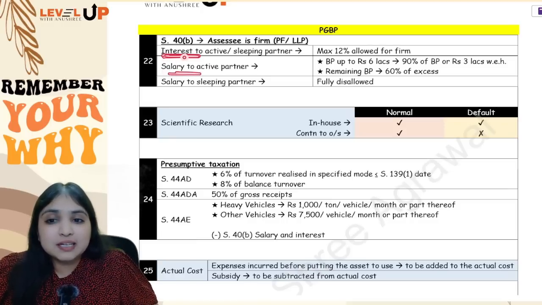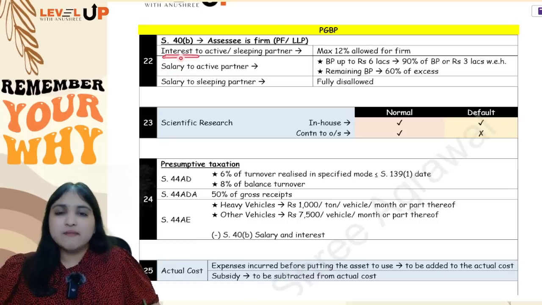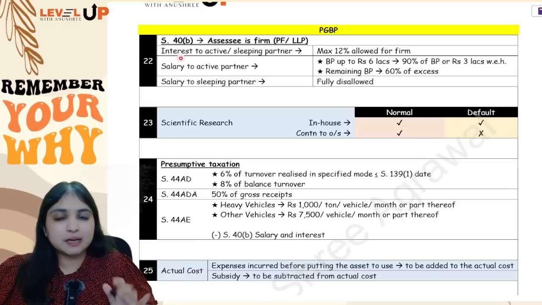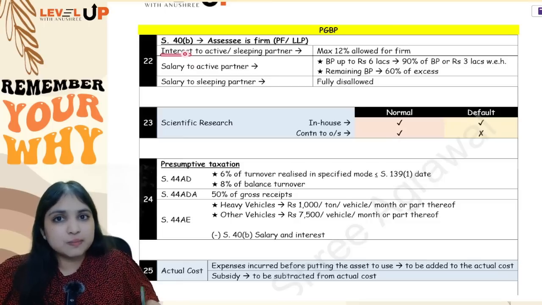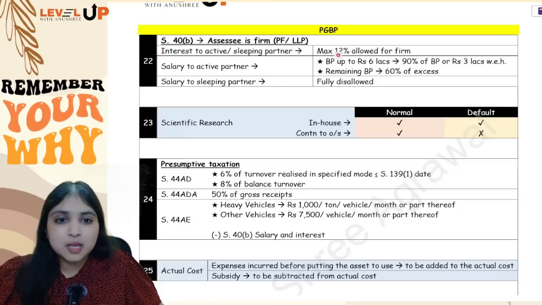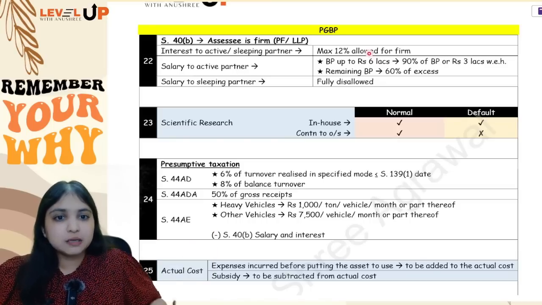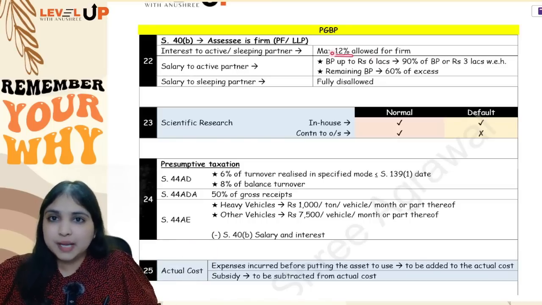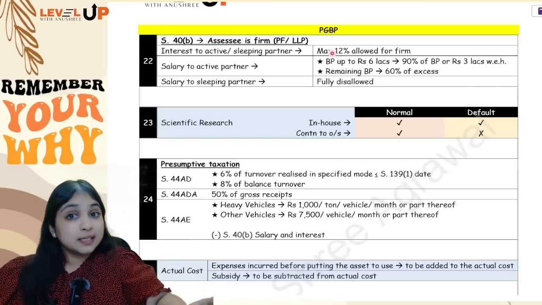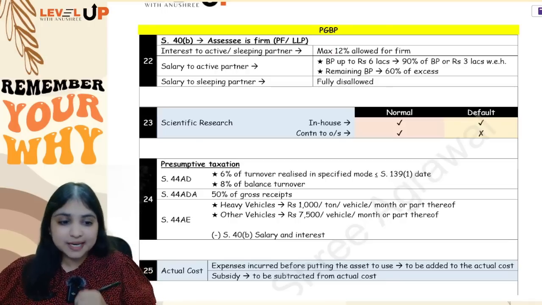Okay, now interest that the firm is paying to a partner, whether the partner is an active partner or sleeping partner, doesn't matter. Any interest which the firm is paying to a partner, maximum 12% will be allowed for the firm. Whatever is allowed for the firm will be taxed for the partner. So maximum 12% interest will be allowed for the firm, of course provided the interest is allowed as per the partnership deed as well.